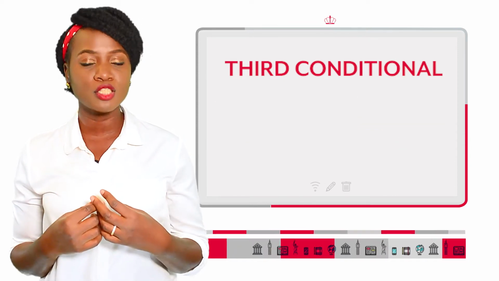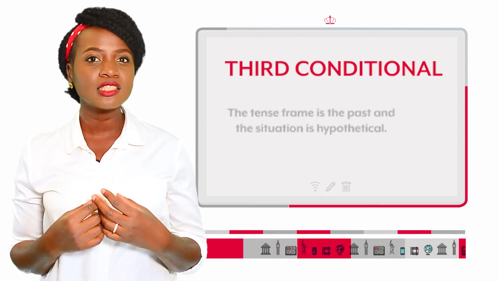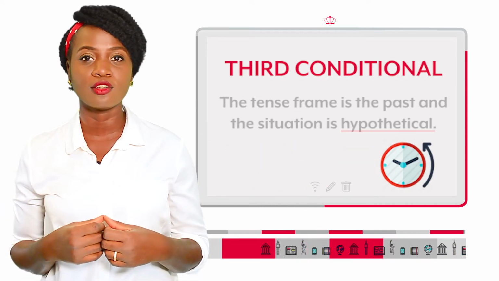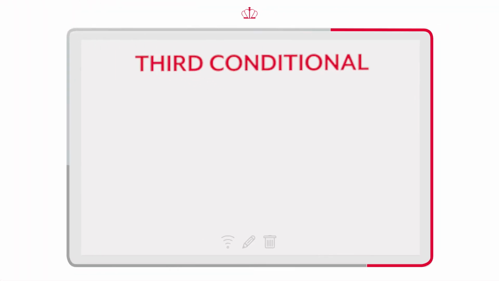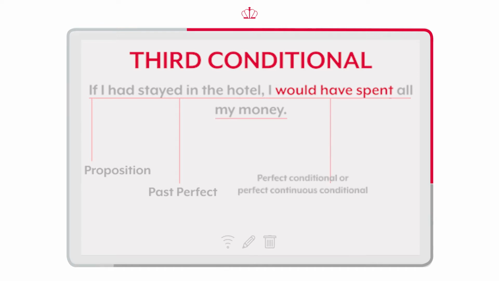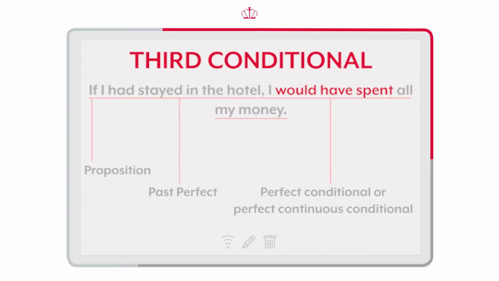In type 3 conditional sentences, the tense frame is in the past and the situation is hypothetical. Third conditional proposition: if plus past perfect. Main proposition: perfect conditional or perfect continuous conditional.